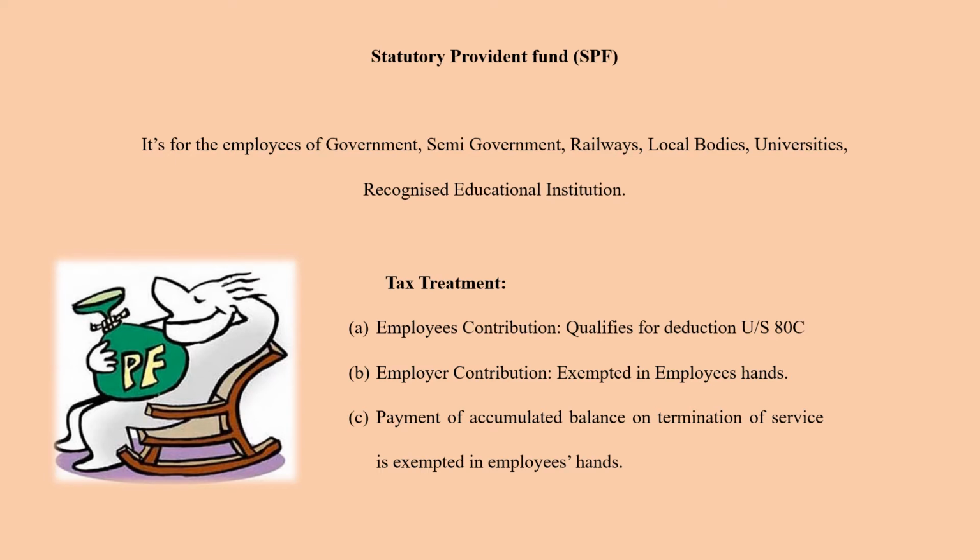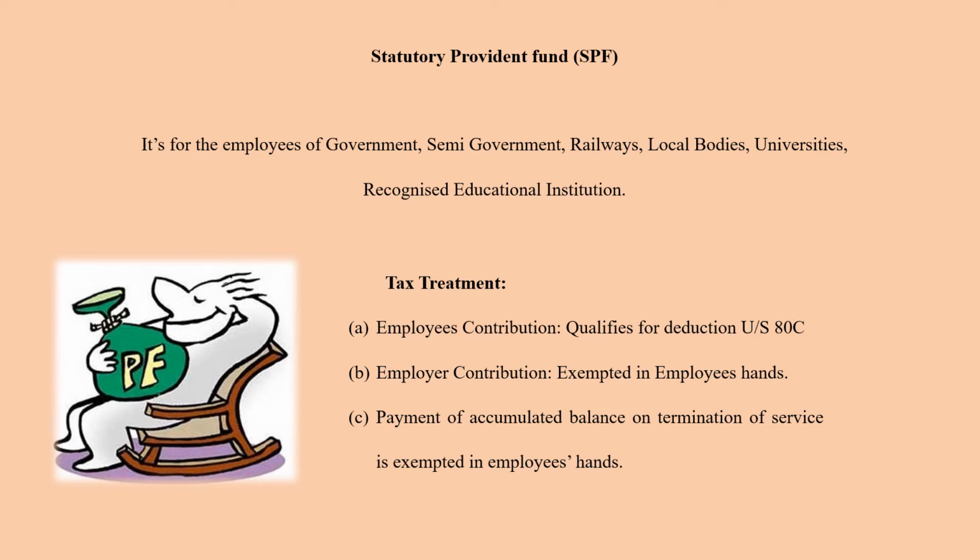The tax treatment for these funds are: number 1, the employee, when he contributes, it qualifies for deduction under section 80C. Number 2, if the employer is contributing, that amount is exempted in the hands of the employee. It will not be taxed in the hands of the employee. Number 3, any payment of accumulated balance on termination of service is exempted in employee's hands.